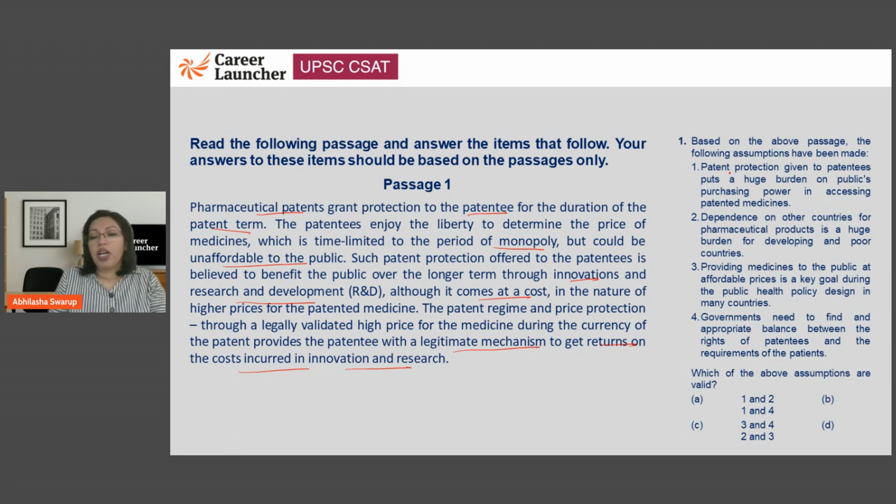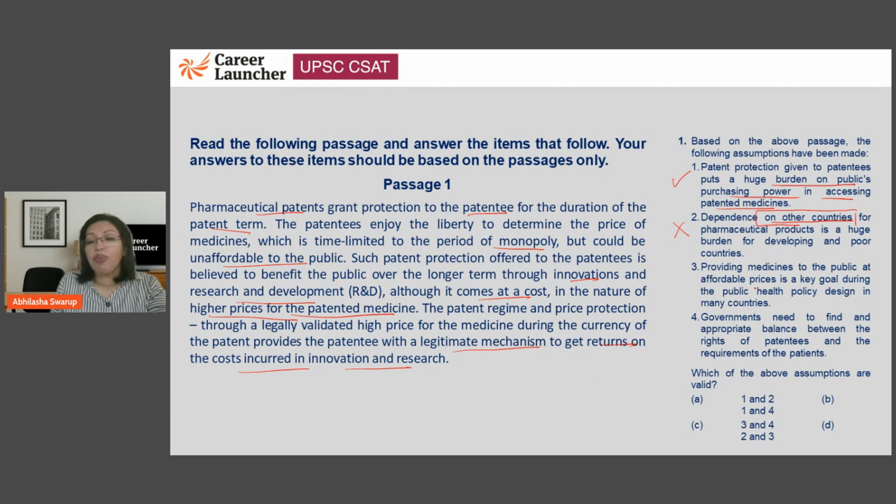So let's take a look. The first one is patent protection given to patentees puts a huge burden on public's purchasing power in accessing patented medicines. Well, that is right, because the higher price for the patented medicine means that the purchasing power is burdened. So therefore, 1 is a valid assumption. Let's look at 2. Dependence on other countries for pharmaceutical products is a huge burden for developing and poor countries. We don't know if the poor countries and developing countries are dependent on other countries. The passage has not mentioned or offered any such detail that you can assume this. So let's eliminate that.